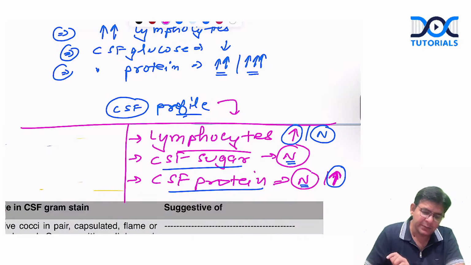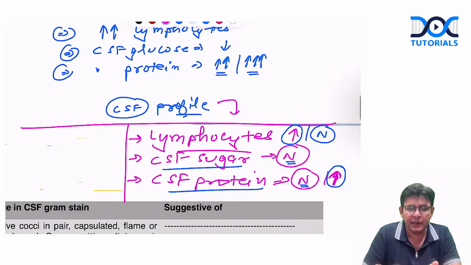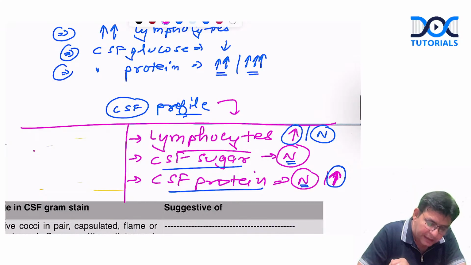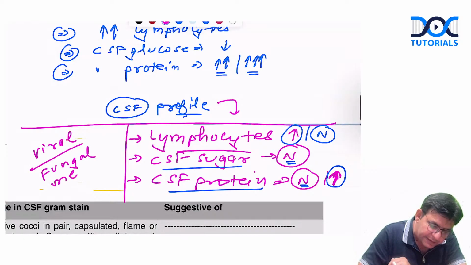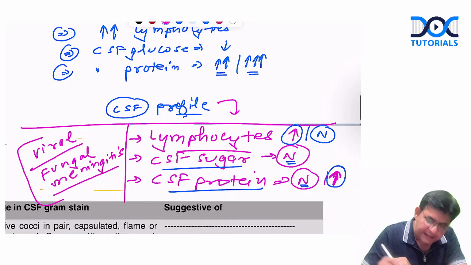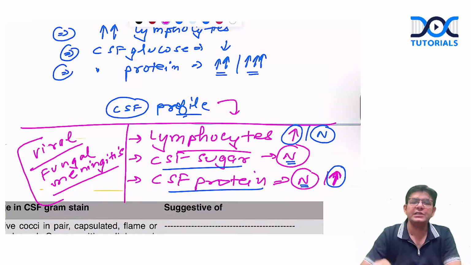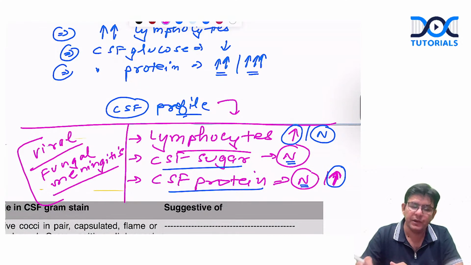Guys, I suppose up till now it should be clear to you that we are talking about either viral or fungal meningitis, in which this sort of scenario tends to come.